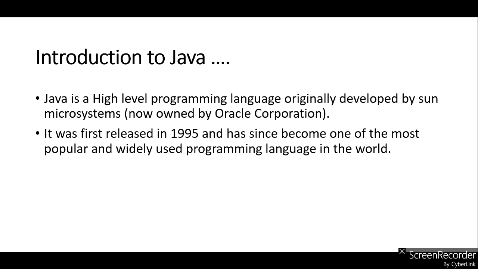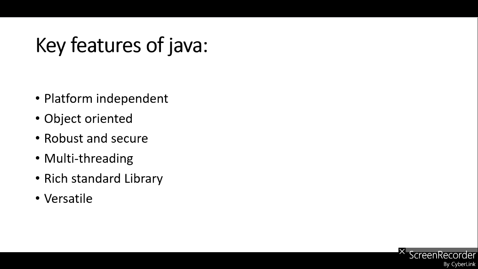Java has become so popular and widely used nowadays. What is the reason for this? It is because of some features that Java has. The first feature is platform independence.